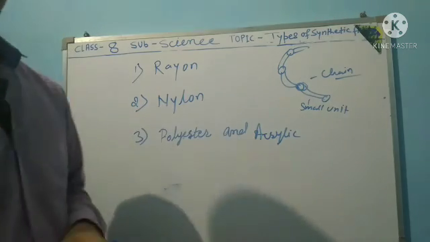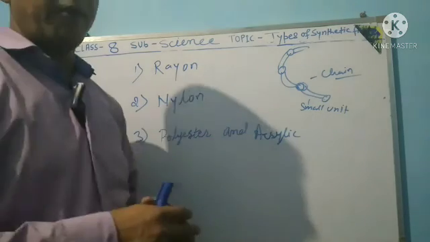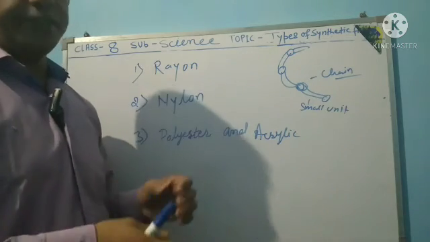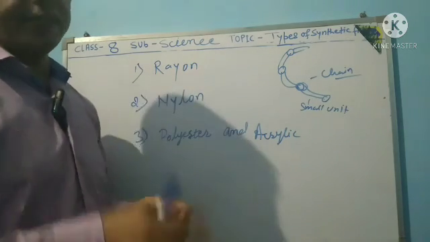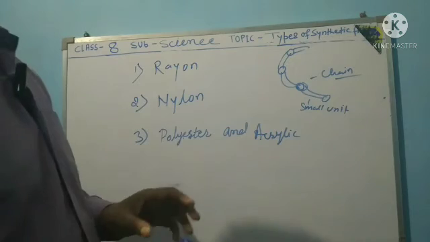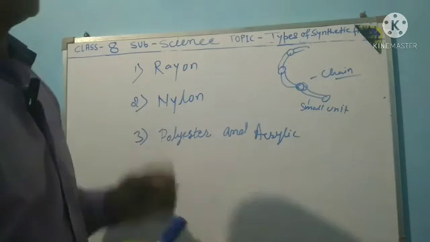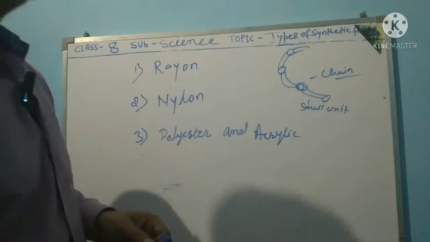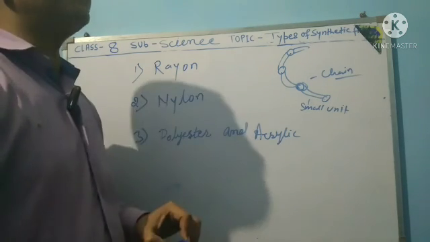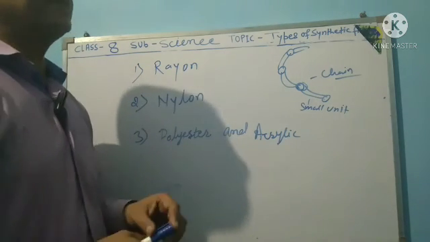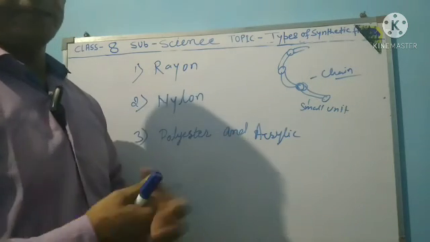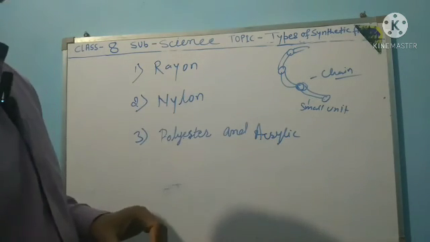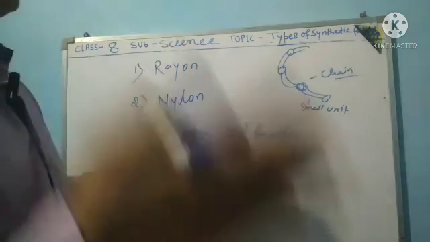It is prepared from coal, water and air. It is the first fully synthetic fiber, nylon 6. Nylon fiber was strong, elastic and lightweight, with luster, easy to wash.